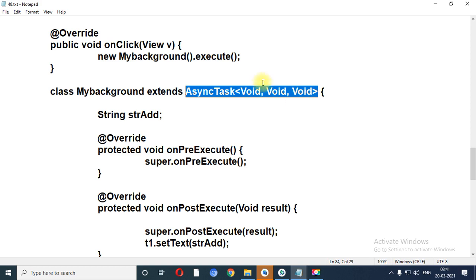So over here we have the concept of template class. That's why AsyncTask is the default class. It is already developed by Android. We have just used the facility of AsyncTask over here. But what is my question? Why have we written the less than and greater than sign over here?